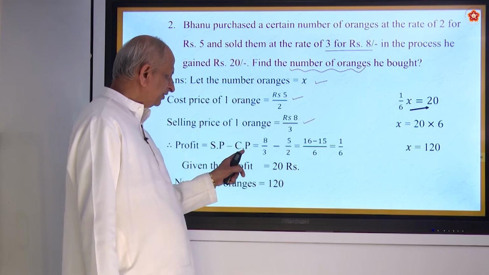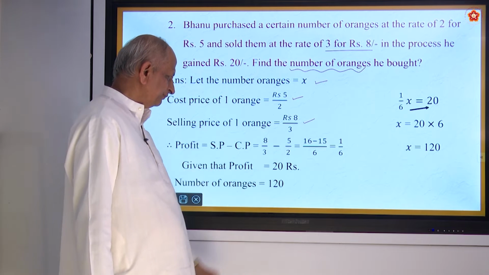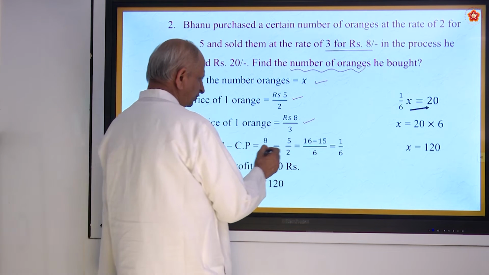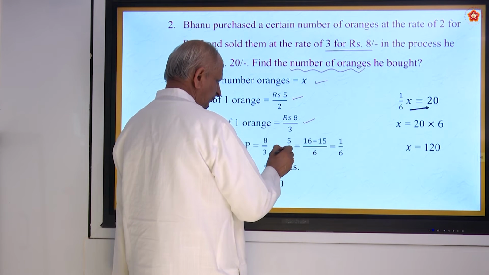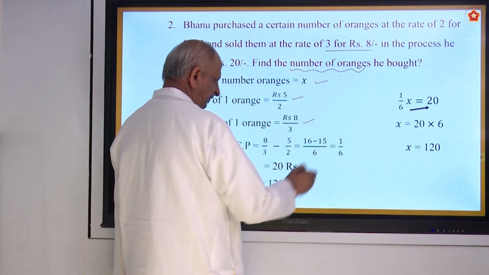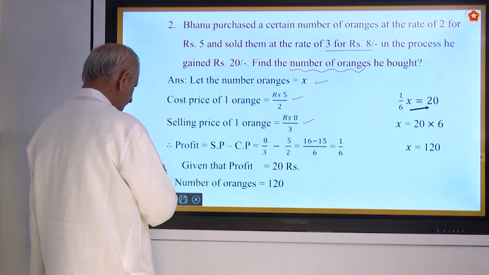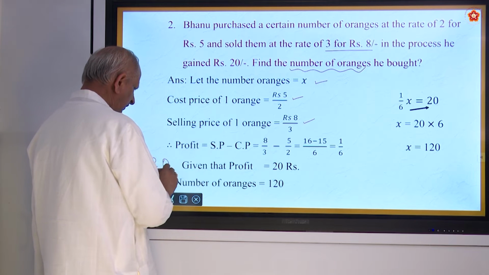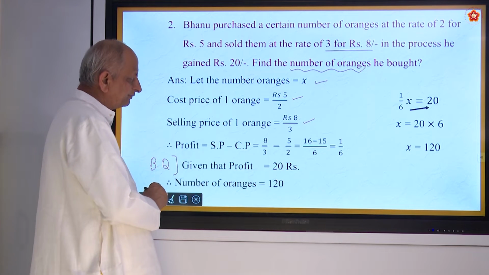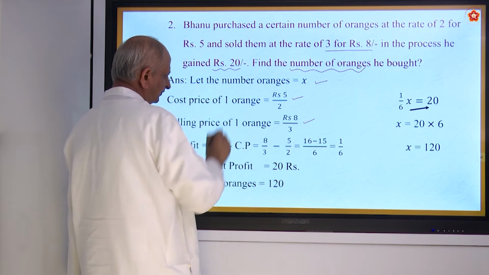Profit is selling price minus cost price. Selling price is 8 by 3. Cost price is 5 by 2. Take LCM. 3 2s are, 2 8s are 16. 2 3s are, 3 5s are 15. So 16 minus 15 is 1 by 6. But by the question, you are given that profit gained is 20 rupees.